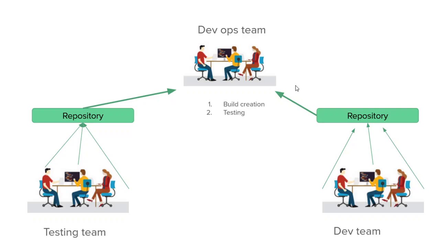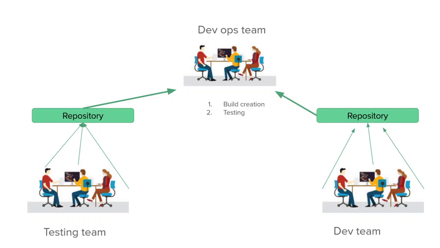Also, on that developed build, the DevOps team will perform some basic testing to make sure that the build is stable. And as soon as the build is stable and created, they will send an email across all the teams. So the DevOps team will pick the developer repository code.